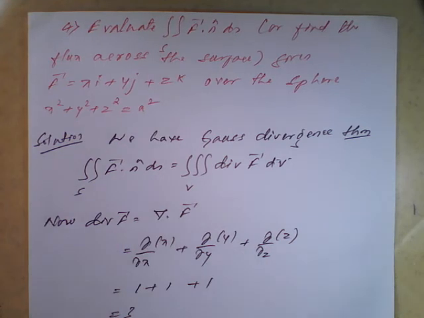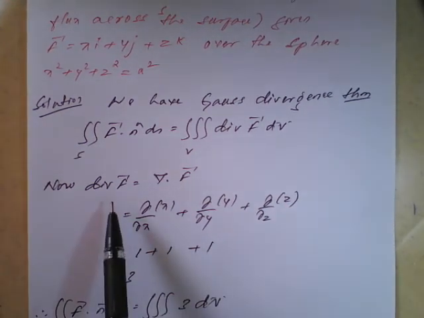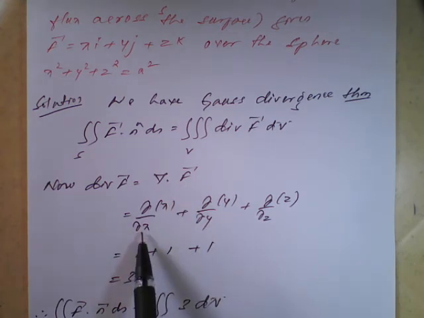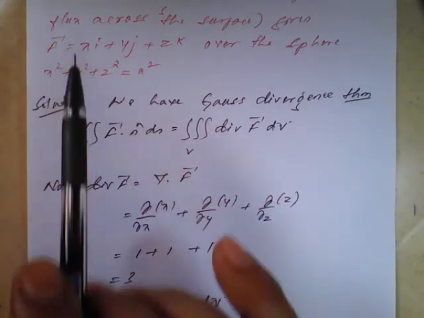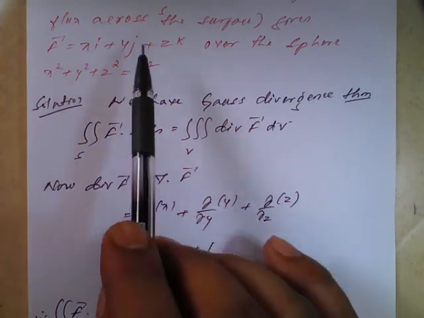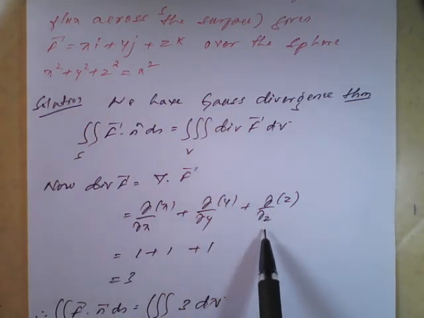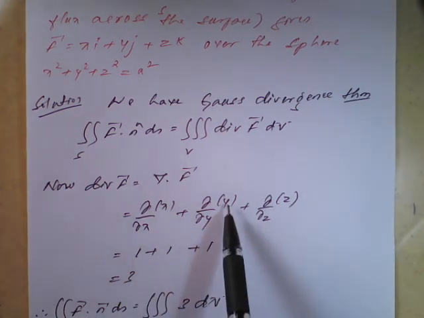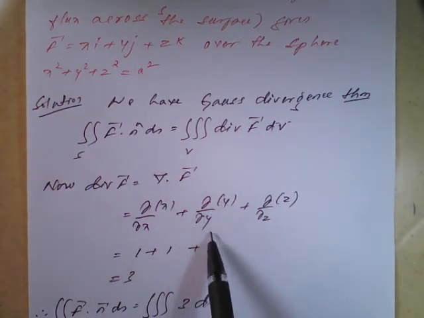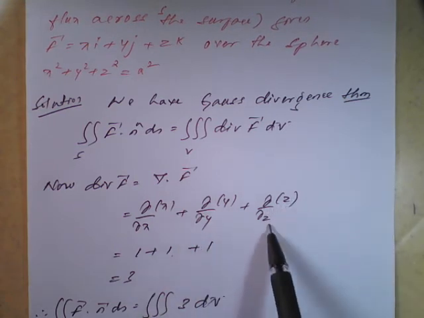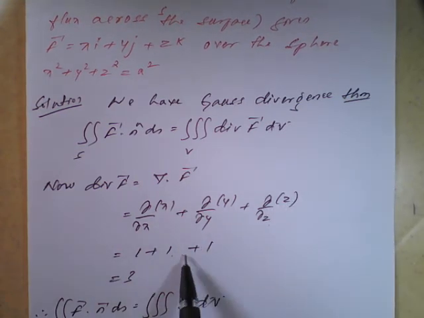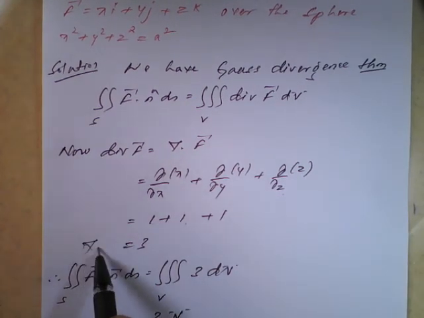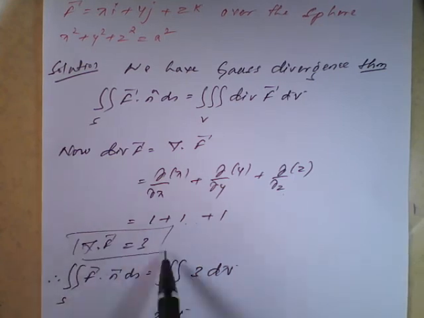So always while a divergence problem comes, first we need to simplify what is divergence of f, that is del dot f, which is nothing but dou by dou x of the coefficient of i, which is x, then dou by dou y of the coefficient of j, that is y, and dou by dou z of the coefficient of k, that is z. So dou by dou x of x is 1, dou by dou y of y is also 1, dou by dou z of z is again 1. 1 plus 1 plus 1 is 3. So we got divergence of vector f is 3.